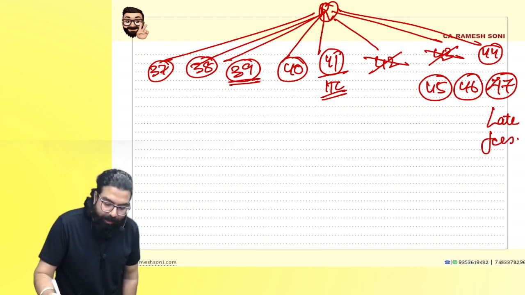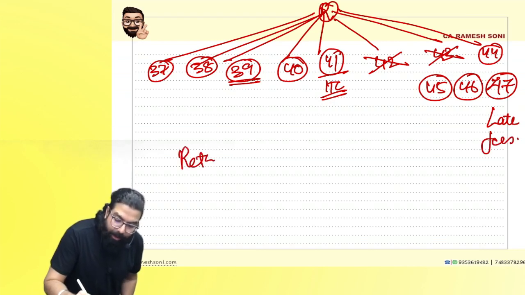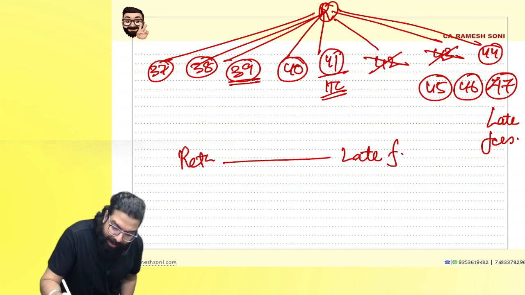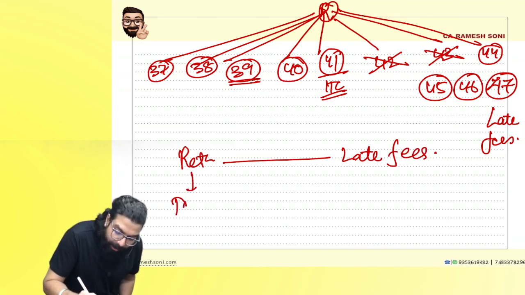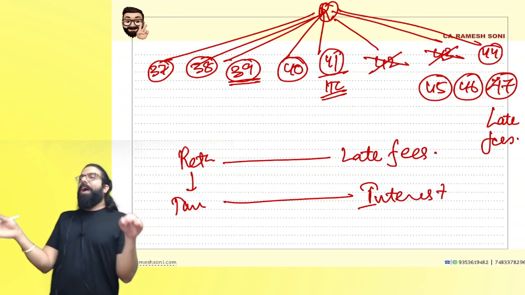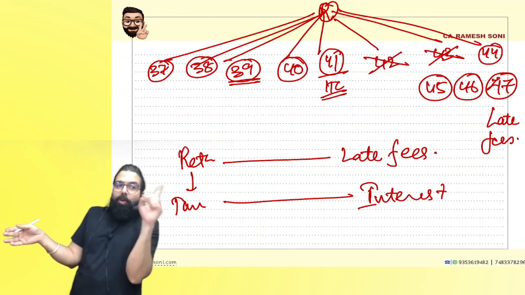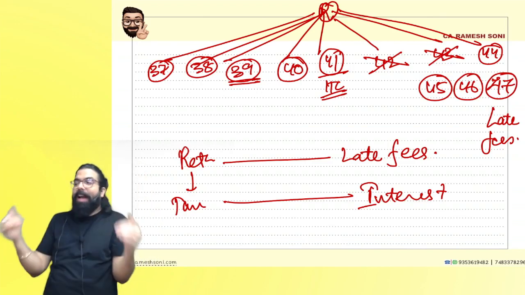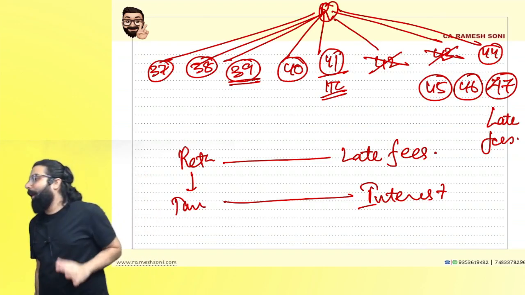People, always remember one thing. If a return is filed late, then late fee comes. When tax is paid late, then interest comes. Are we clear, everyone? If you don't pay your taxes on time, then interest comes. And for late filing of a return, late fee comes. Can I go ahead, everyone?